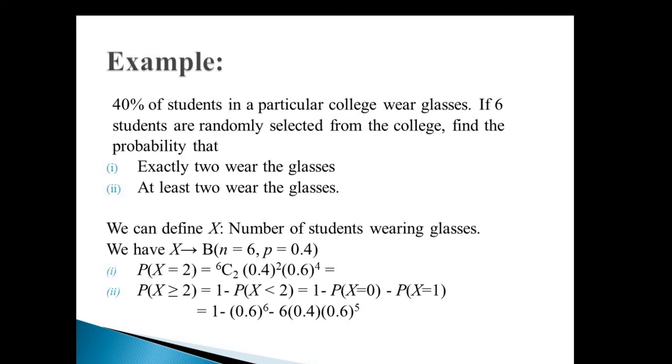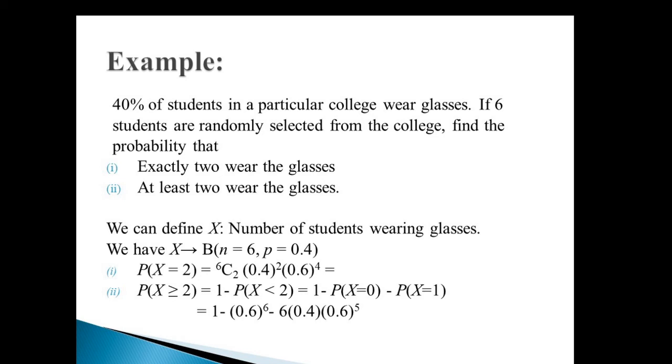This is applicable when a Bernoulli trial is repeated a number of times. As an illustration, we say 40% of students in a particular college wear glasses. So the randomly selected students either wear glasses or do not wear glasses. So wearing glasses is a Bernoulli trial. A survey is conducted on that college. 40% of the students wear glasses.